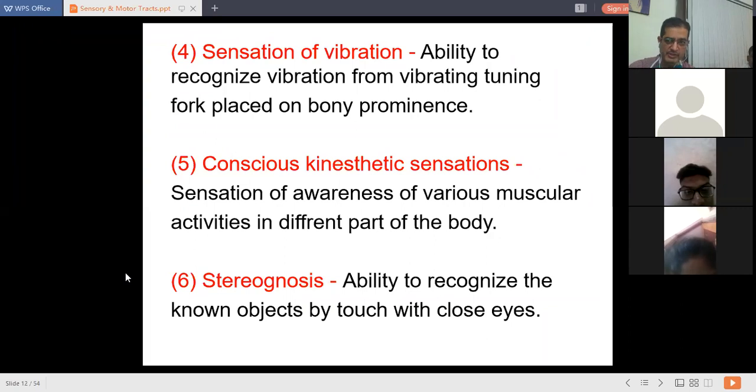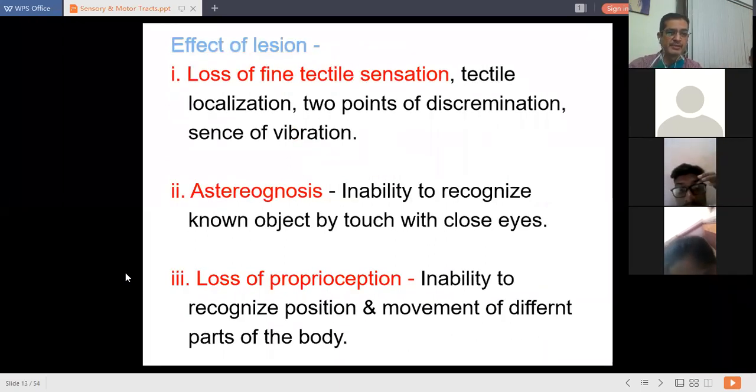Please remember this word: stereognosis. It is the ability to recognize known objects by touch with closed eyes. Then next is the effect of lesion. What will happen if the lesion occurs? Of course, tactile localization will get disturbed and discrimination will get disturbed. Even the sense of vibration is going to be disturbed.